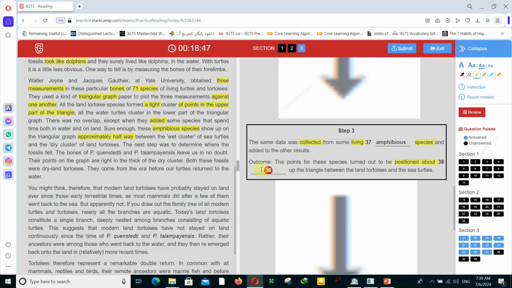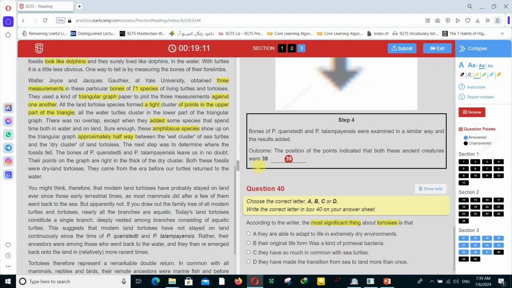Positions about halfway up the triangle. You see, triangle graph, they used it before, approximately up the triangle between the land turtle and the sea turtles. You see this between sentence after this blank part actually. So the answer is halfway.